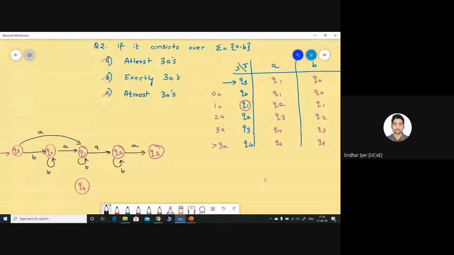The diagram is very simple. We are simply moving ahead. We are moving forward. In Q3, we are having this for B. You can see each and every state is having a self loop for B. It will be something like this.